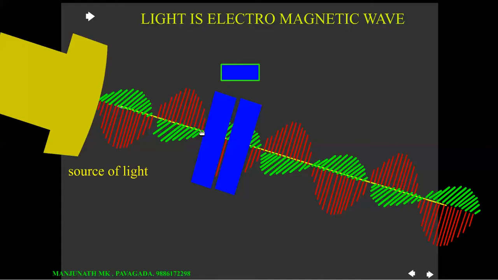Of course, even though light consists of a magnetic field and an electric field, it is enough to consider the electric field only, because this electric field is responsible for our vision. It means the electric field in the light is responsible for vision.